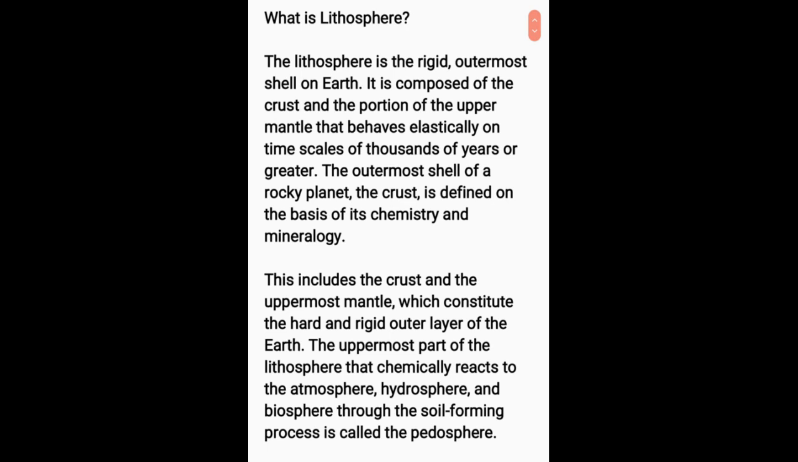The outermost shell of a rocky planet, the crust is defined on the basis of its chemistry and mineralogy. This includes the crust and the uppermost mantle, which constitute the hard and rigid outer layer of the earth. The uppermost part of the lithosphere that chemically reacts to the atmosphere, hydrosphere and biosphere through the soil forming process is called the pedosphere. So you have a new name to understand over here, pedosphere.